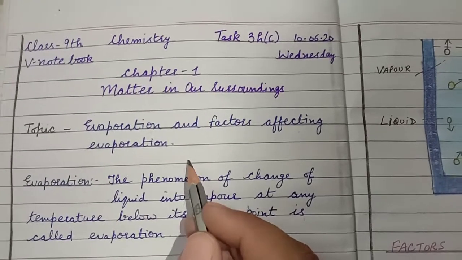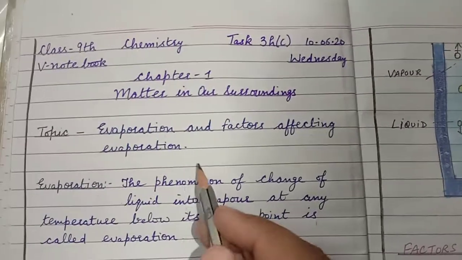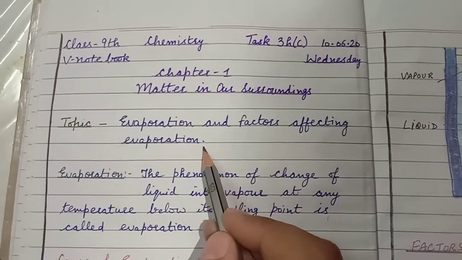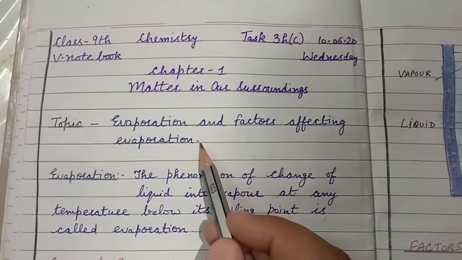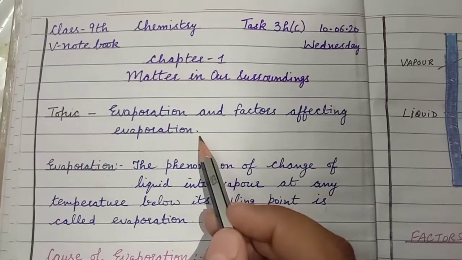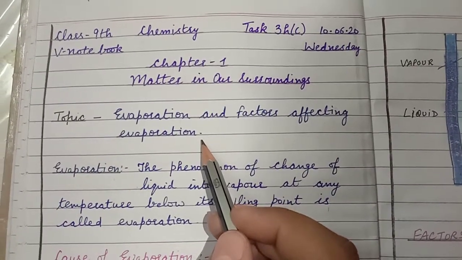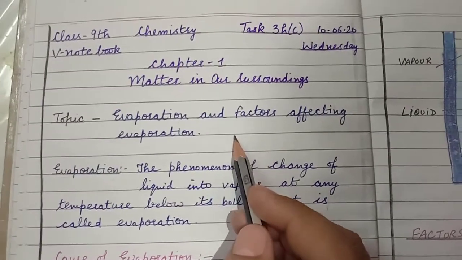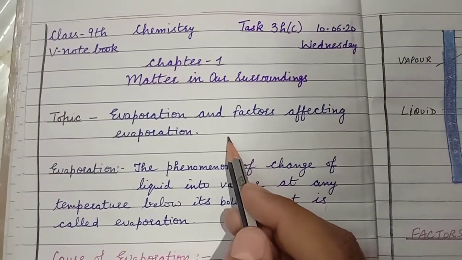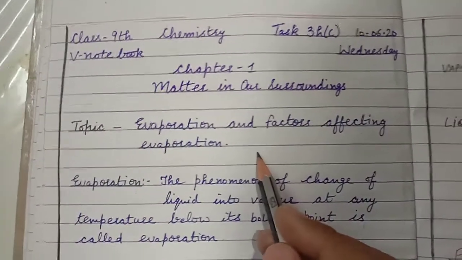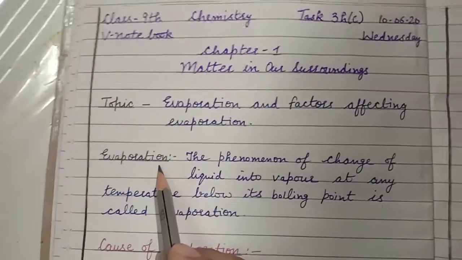Today we are going to discuss another concept, that is evaporation and the factors affecting evaporation. All of you know that there are basically three states of matter, that is solid, liquid and gases. And one state can be converted into another state either by heating or by cooling. But there are certain processes that take place on their own. One of the concepts is evaporation.